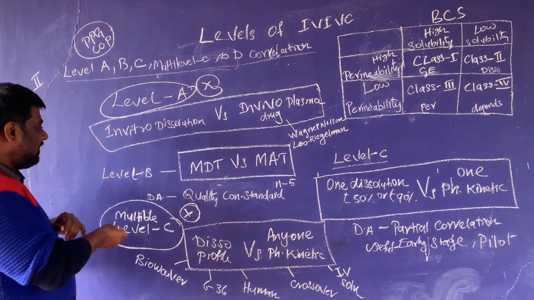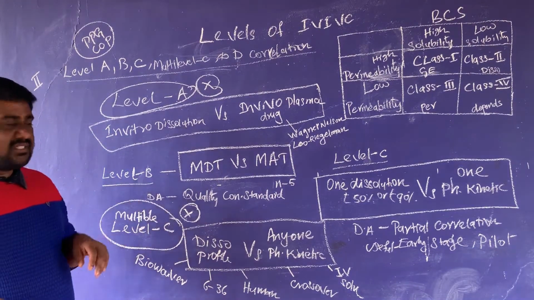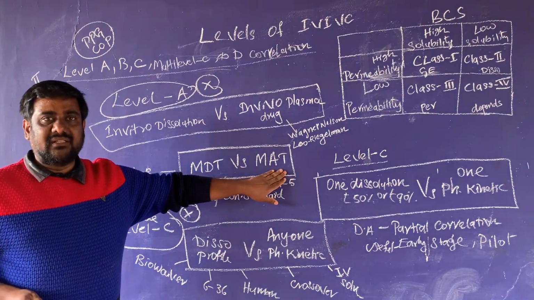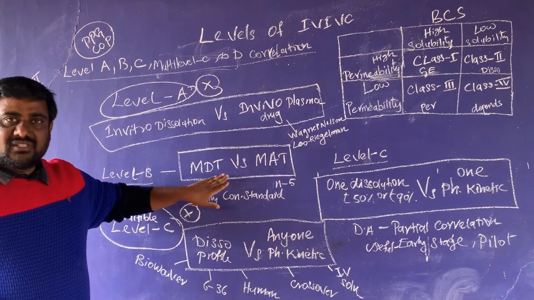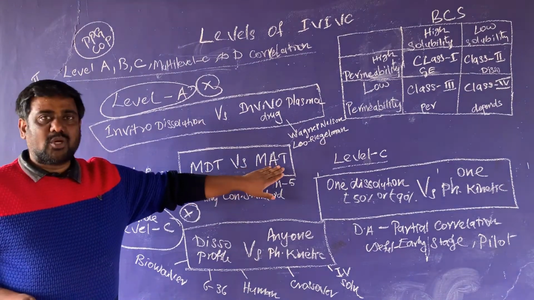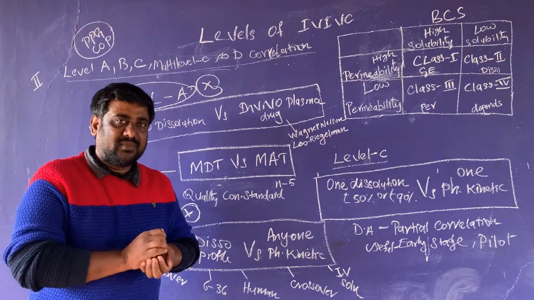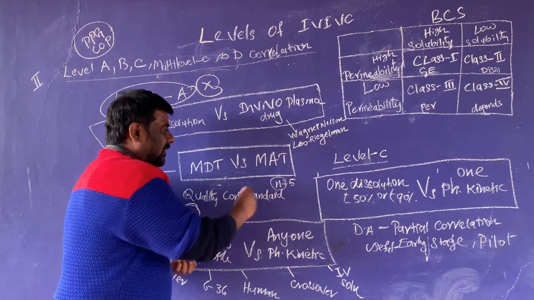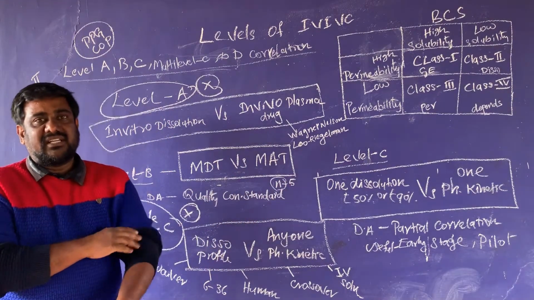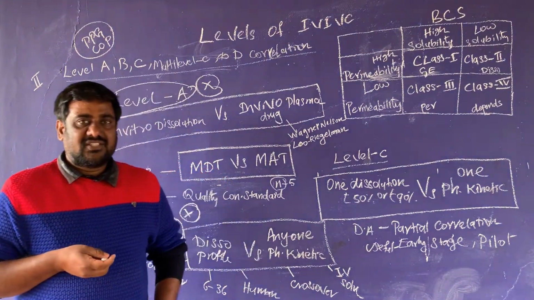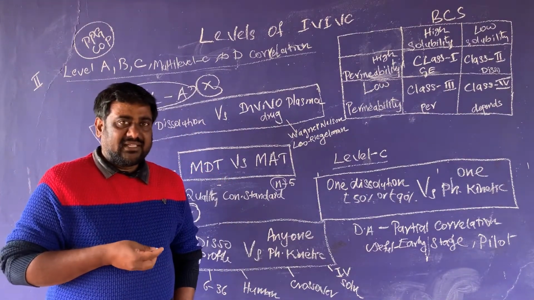The second level is level B correlation. It is nothing but MDT versus MAT, that is, mean dissolution time versus mean absorption time. A minimum of 5 studies are performed, or 5 volunteers are checked, and 5 data sets are collected.